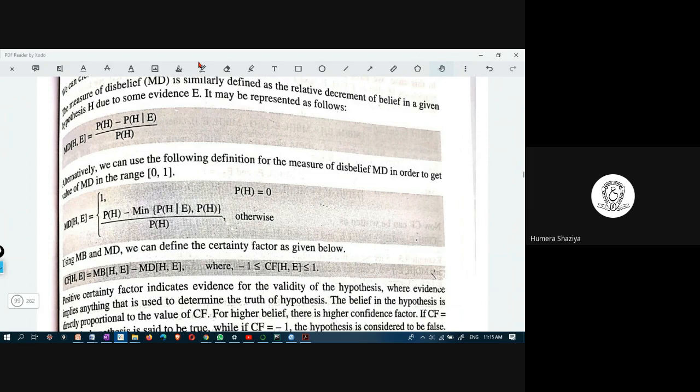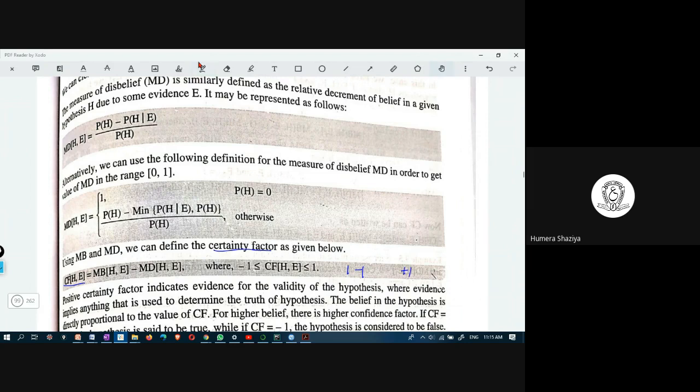Using measure of belief and measure of disbelief, now certainty factor can be defined. What is certainty factor? Certainty factor is measure of belief minus measure of disbelief, and its range is between -1 to +1.